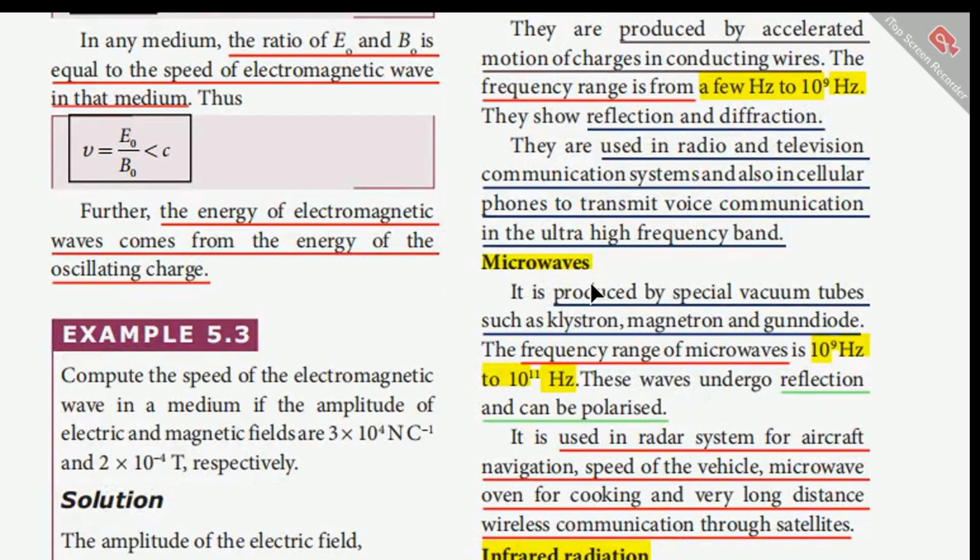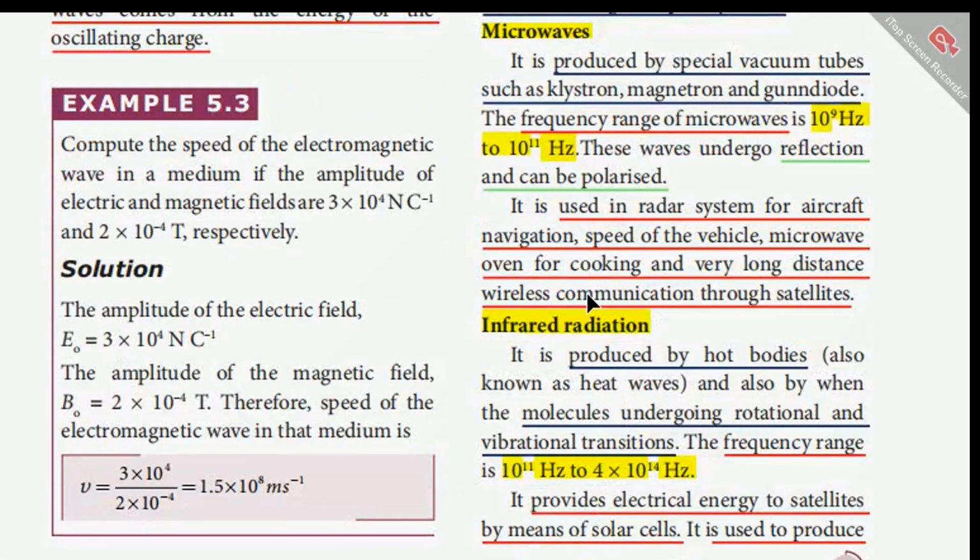Then the microwaves. They are produced by special vacuum tubes such as klystron, magnetron, and gunn diode. The frequency range of microwaves is from 10^9 Hz to 10^11 Hz. These waves undergo reflection and can be polarized. They are used in radar systems for aircraft navigation, measuring the speed of vehicles, in microwave ovens for cooking, and for very long distance wireless communication through satellites.